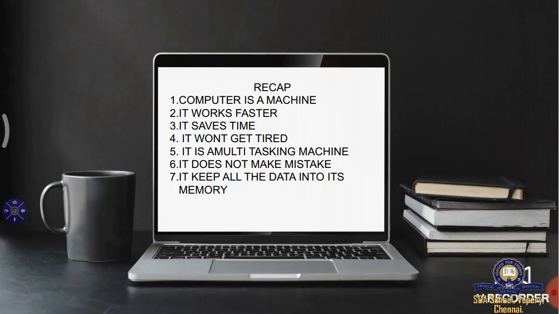So these are all the special features of the computer. Now I think you would have understood what a computer is and its special features, and natural things and man-made things, and the difference between them.